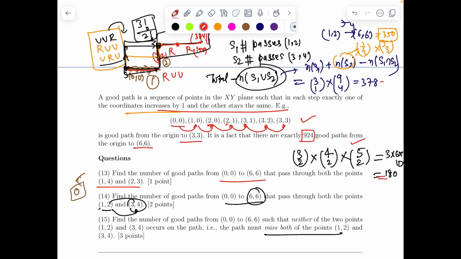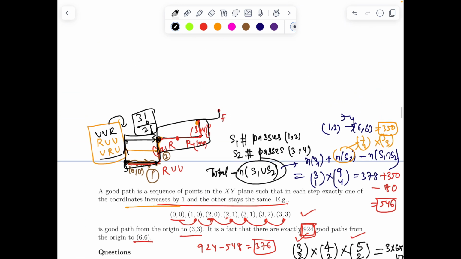I have already done that, that is 180. So from here it will be 378 plus 350 minus 180. Now if we calculate, it is 548. Now in the problem they have already given the number of good paths as 924 from the origin to 6,6. So the final answer of the last part is 924 minus 548, which is 376.